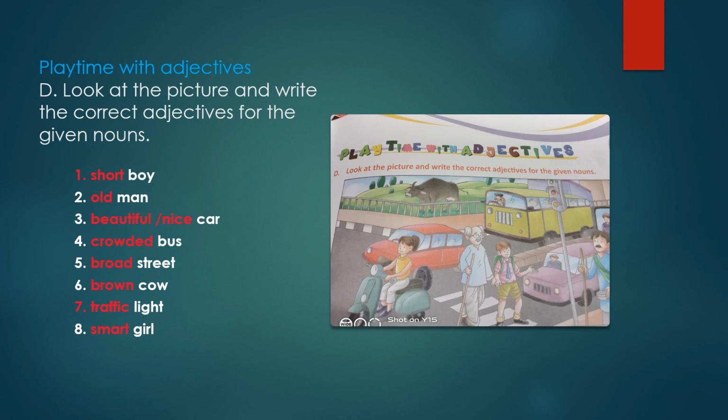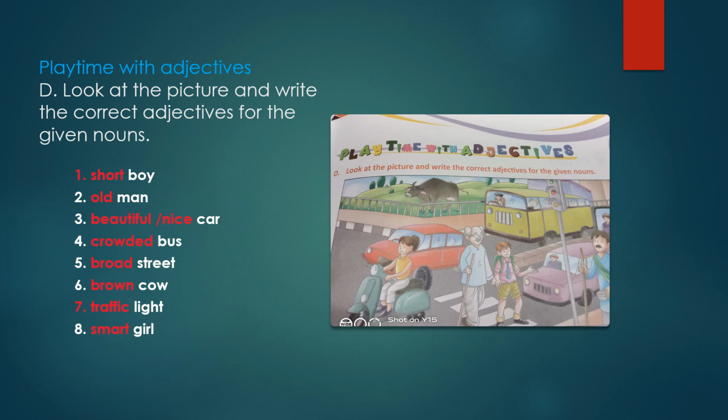Like boy. So boy is short. So I have written short boy. You can write school boy, anything. Second, a man. What kind of man is it? Old man is there. And there is one young man also. So you can write young man.